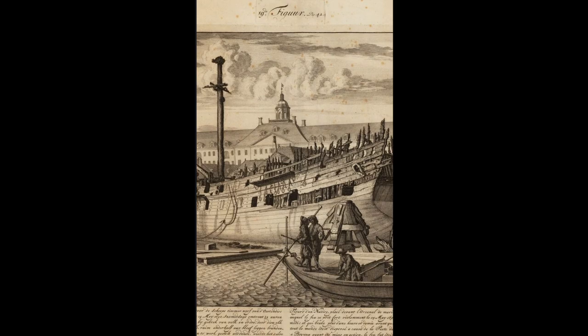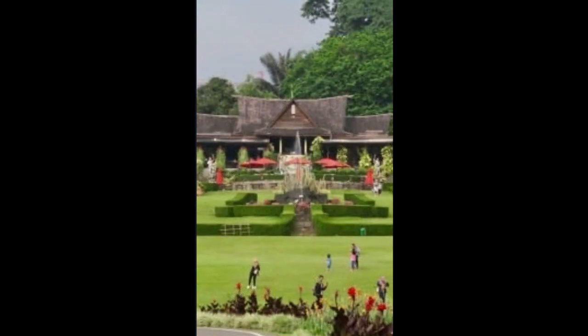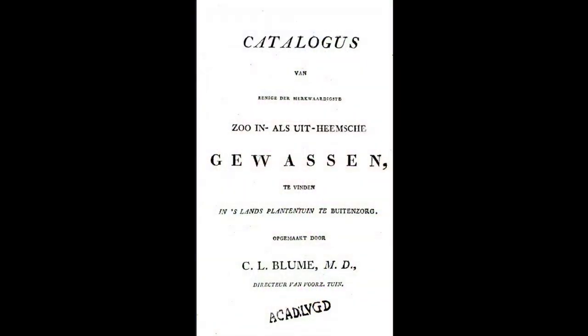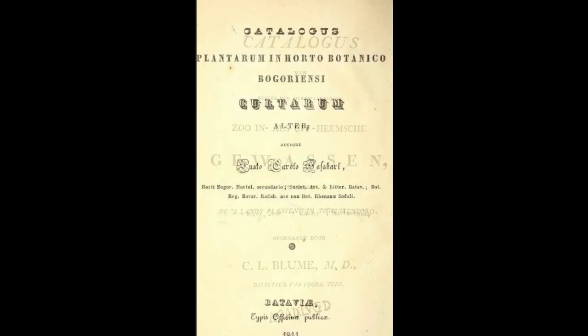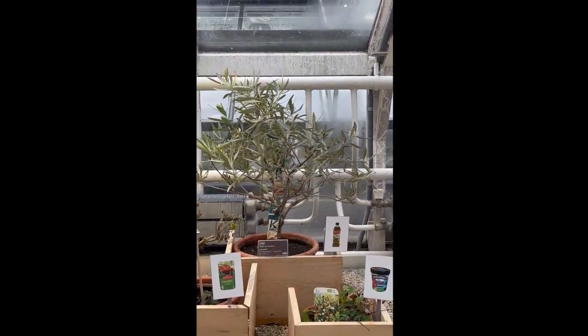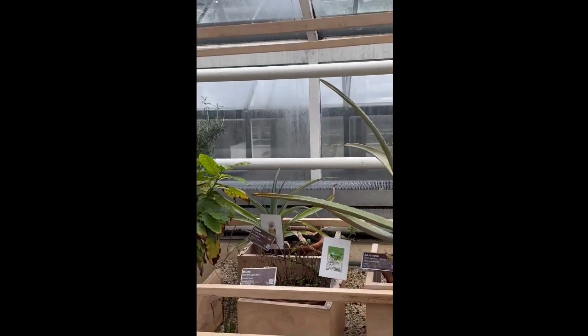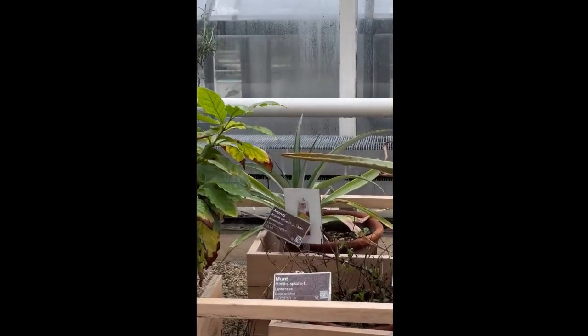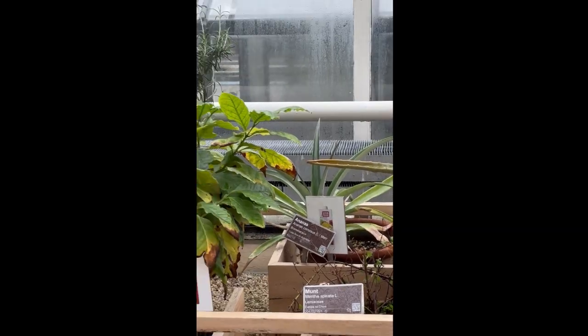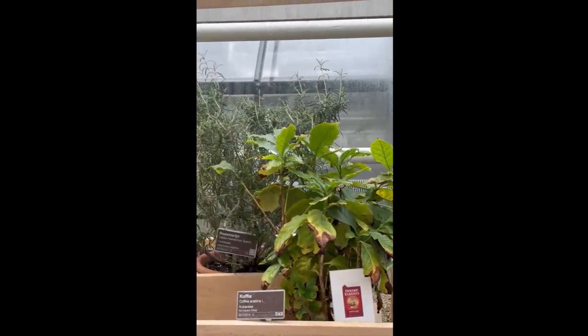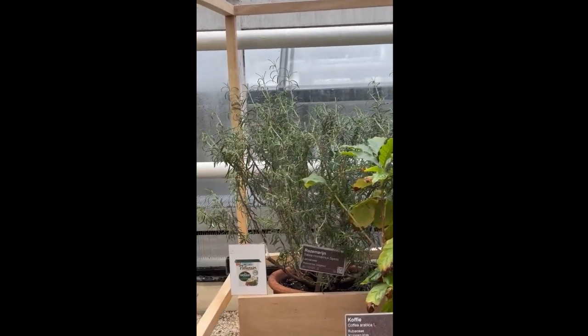Our project focuses on the comparison of two primary resources: two catalogs from the Botanical Garden of Bogor in Indonesia, dating back to 1822 and 1844. Together with our supervisor, Professor Andreas Weber, our goal was to shed light on the Dutch colonial history by examining how the pursuit of scientific knowledge and botanical research served the VOC's strategic objectives for economic profit.